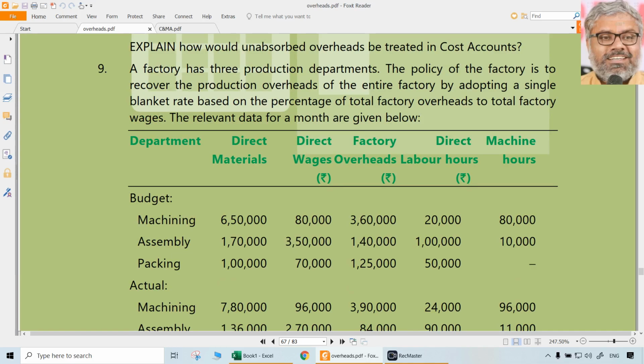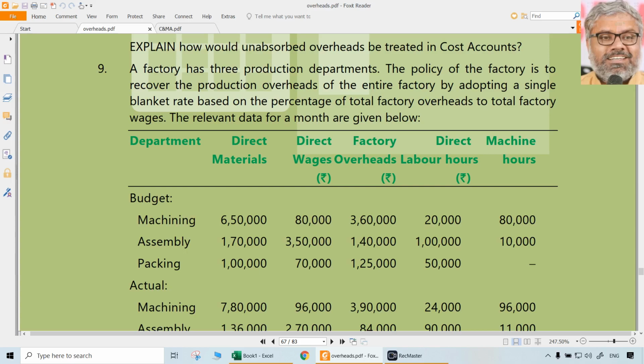Policy of the factory is to recover production overheads on the entire factory. That means a blanket rate, adopting a single blanket rate based on the percentage of total factory overheads to total factory wages. That is the basis they are using, which is not actually good. Why? Because a blanket rate is not going to be representative of each department's behavior or level of activity and what they are actually incurring. So that is why that is not good.